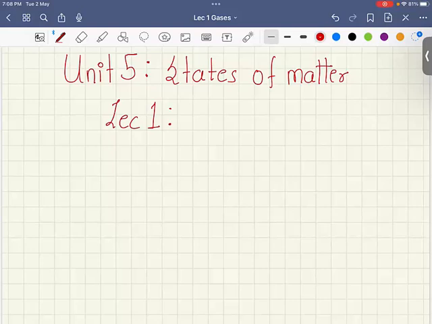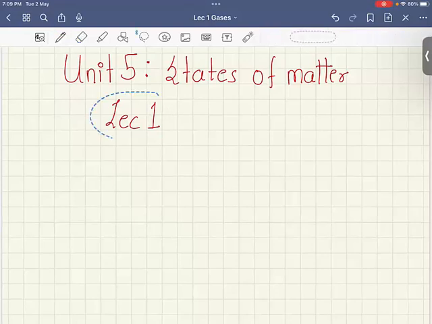So let us start. In the previous units, we have learned about the properties related to a single particle of matter, such as an atom or a molecule. However, most of the observable properties of a material are bulk properties, which are associated with the collection of a large number of individual particles. These are very important because we can actually see this and it helps us understand how the world works. For example, an individual molecule of liquid does not boil, but the bulk of the liquid boils. The individual water molecules do not wet, but water, which represents a collection of water molecules, has wetting properties.